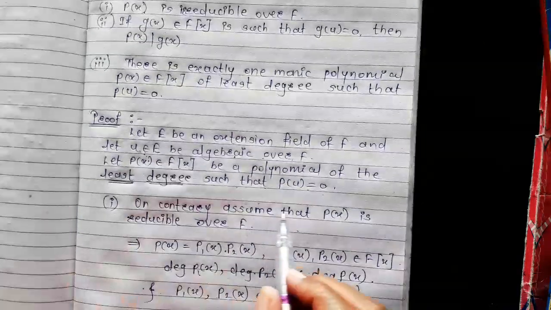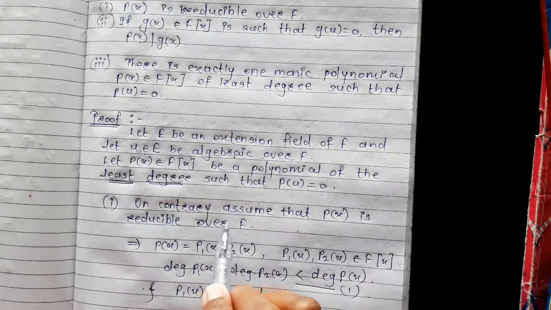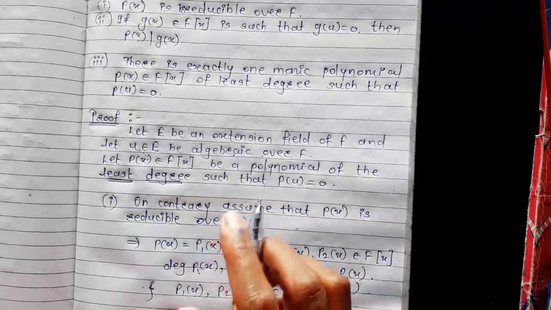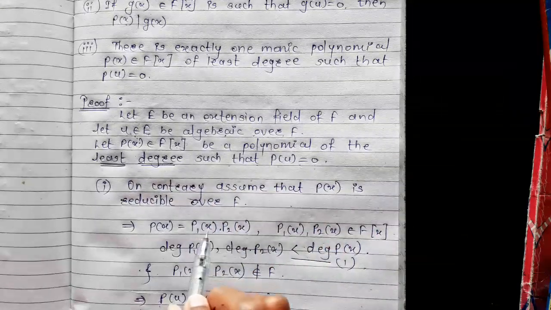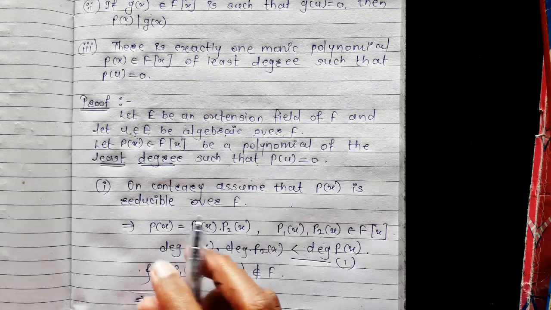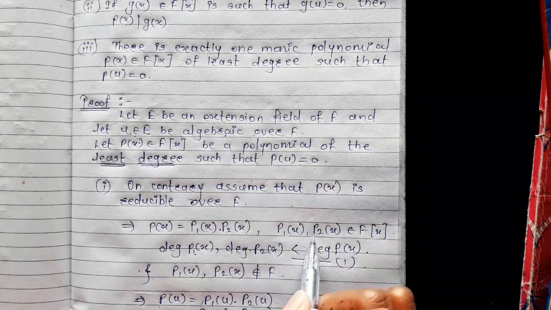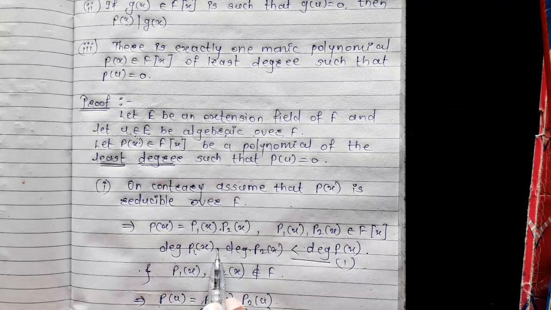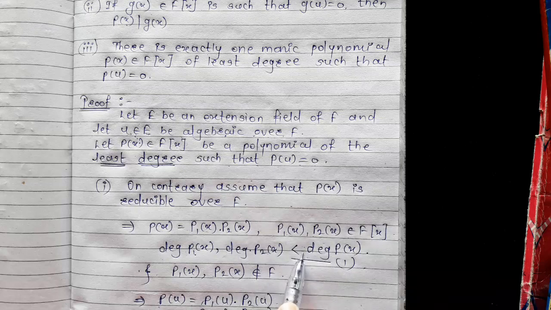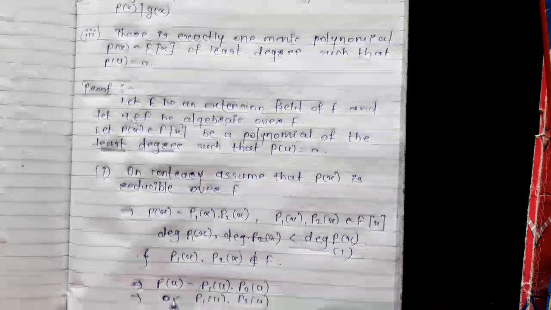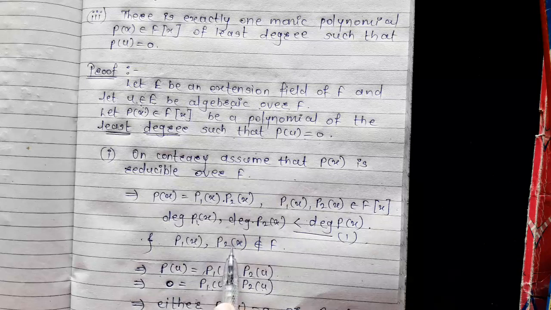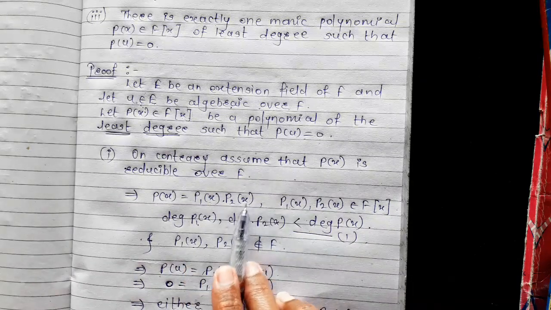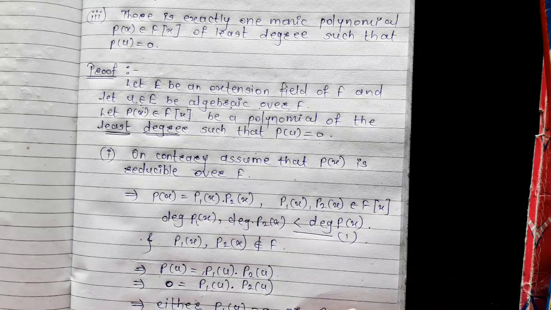On the contrary, we assume that P of x is reducible over the field F. Therefore, P of x is equal to P1 of x times P2 of x, where P1 of x and P2 of x belong to F[x], the degrees of P1 of x and P2 of x are strictly less than the degree of P of x, and P1 of x and P2 of x do not belong to F. It means that P1 of x and P2 of x are non-constant polynomials.